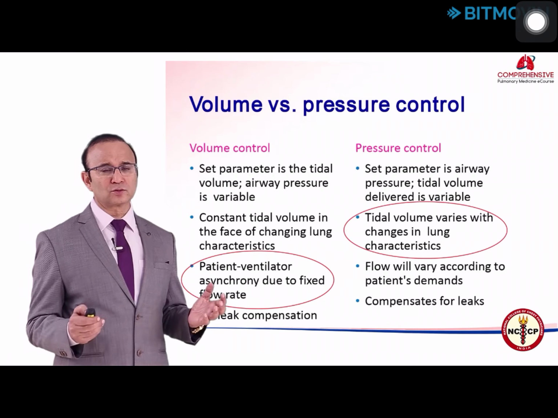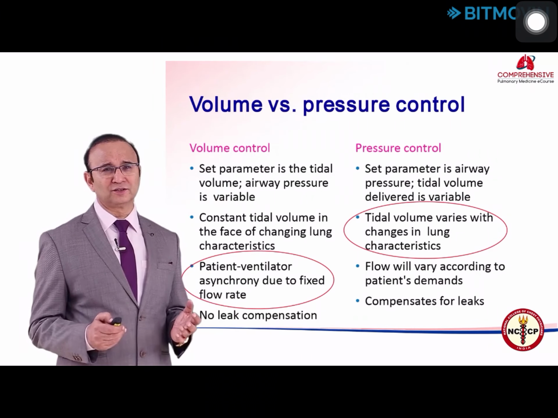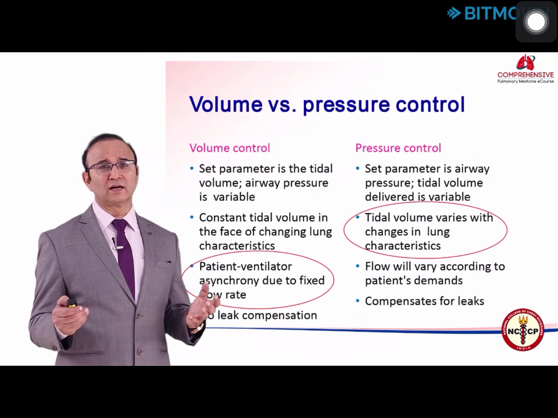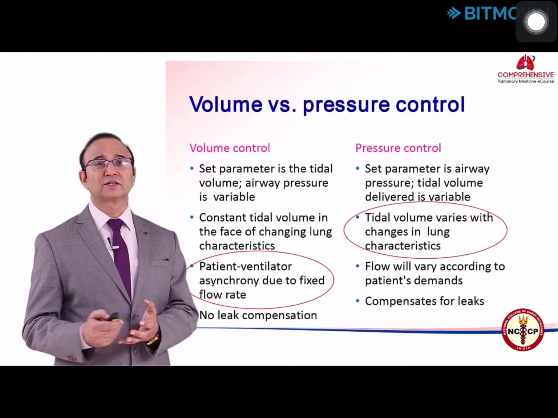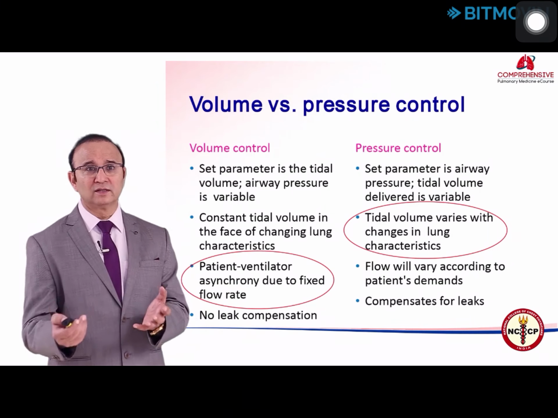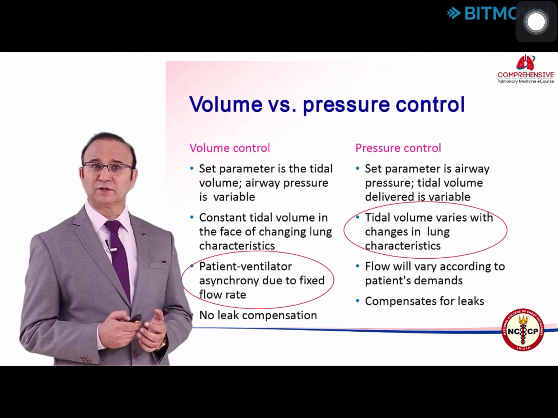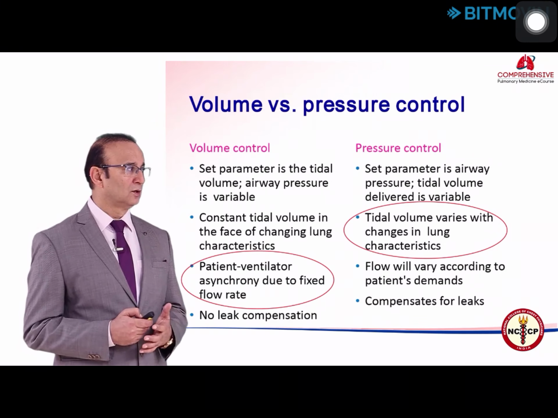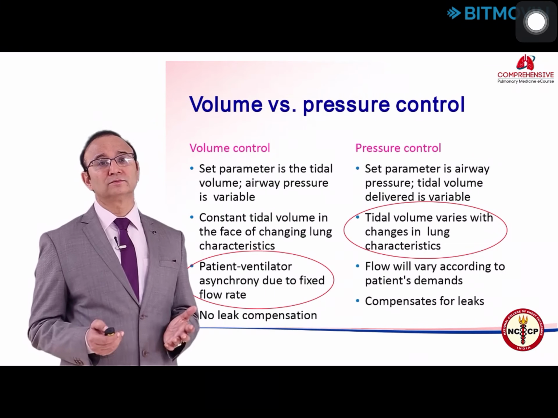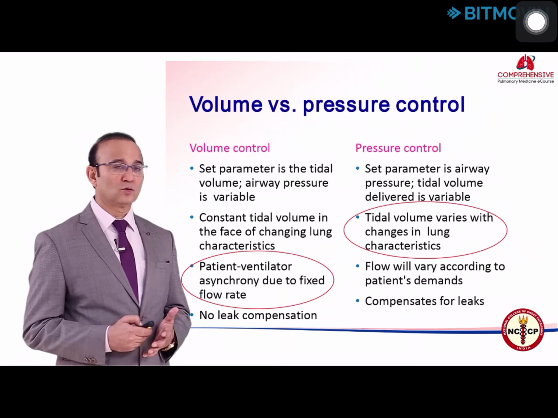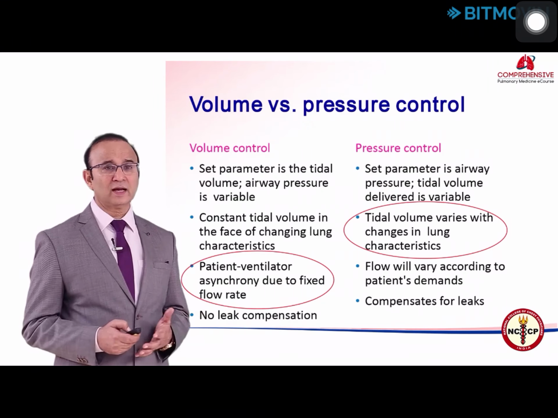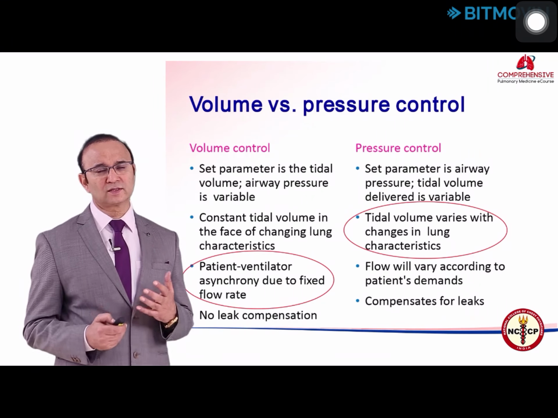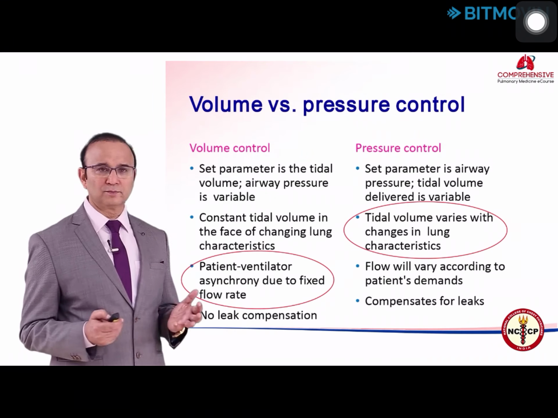And suppose you started on a higher pressure, and as the lung compliance gets better, the patient may get more volume. This is the problem with the pressure control breath. Flow is not a problem because flow will vary according to the patient's demands and it compensates for leaks. So this is another advantage of pressure control.